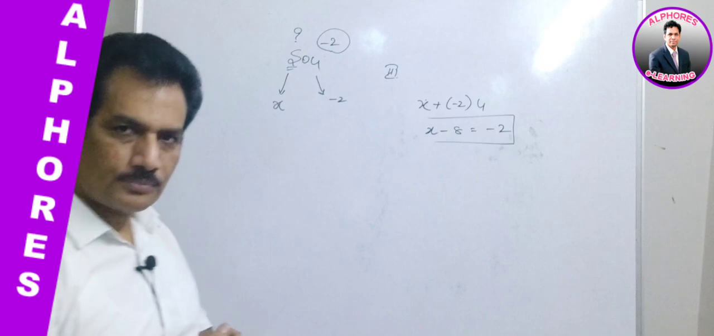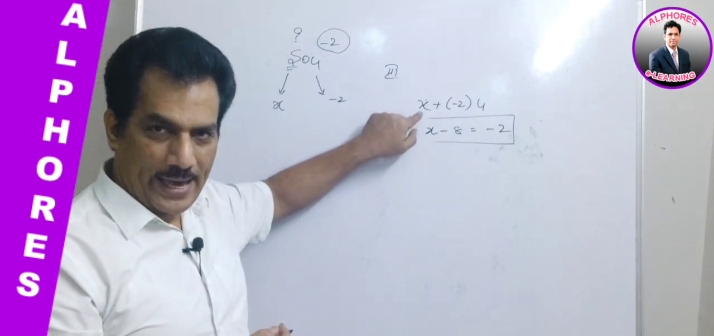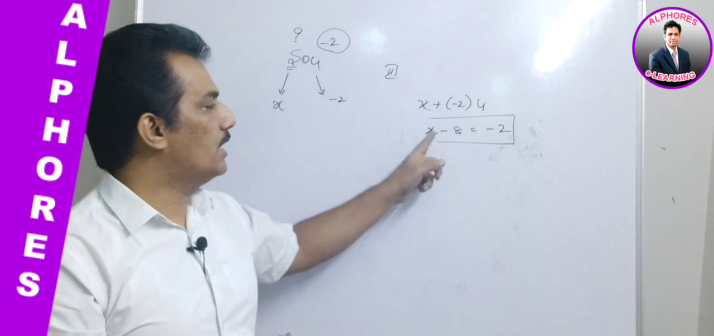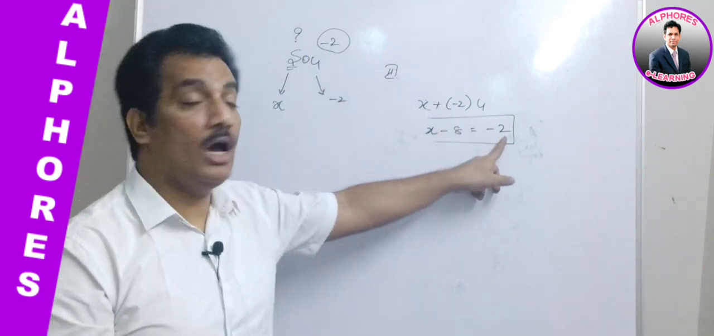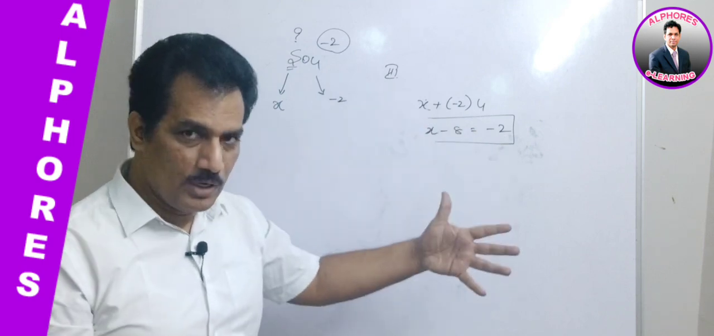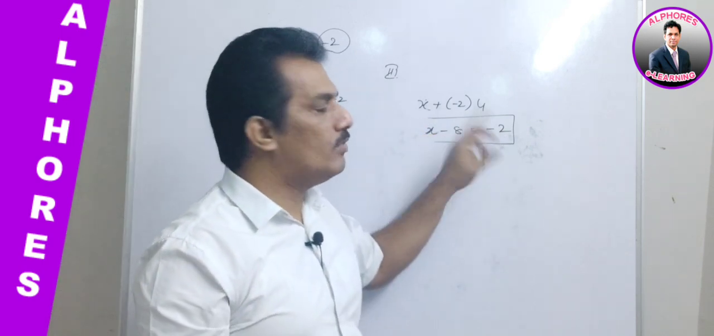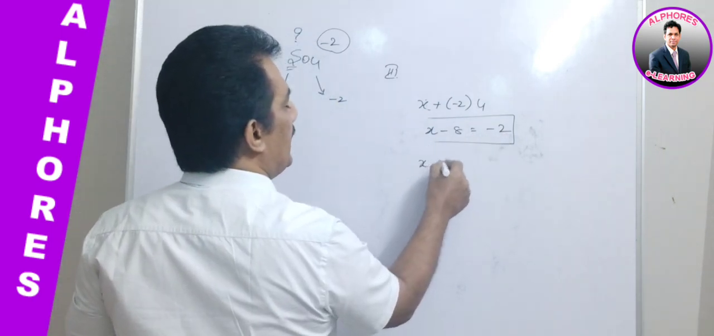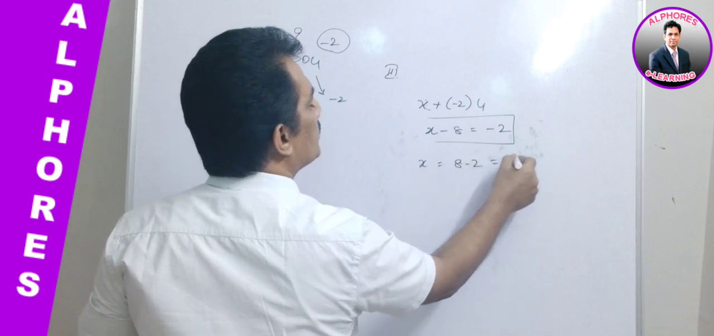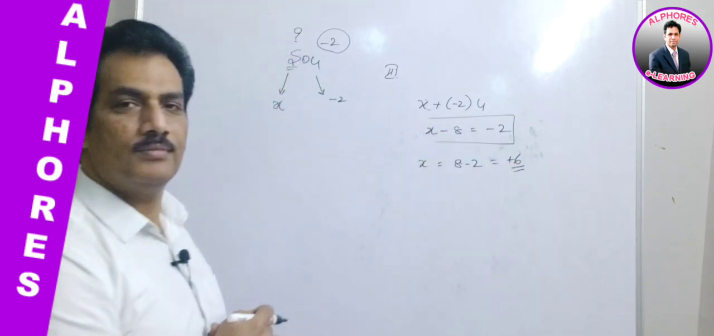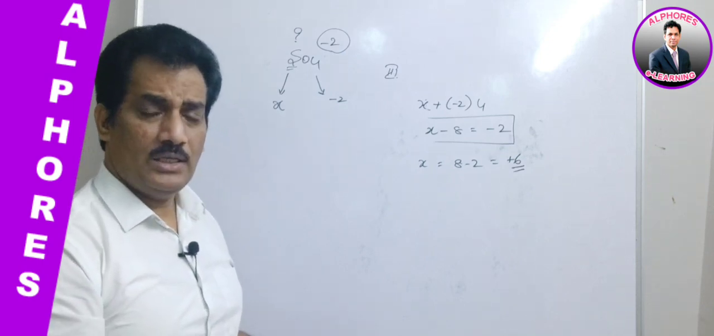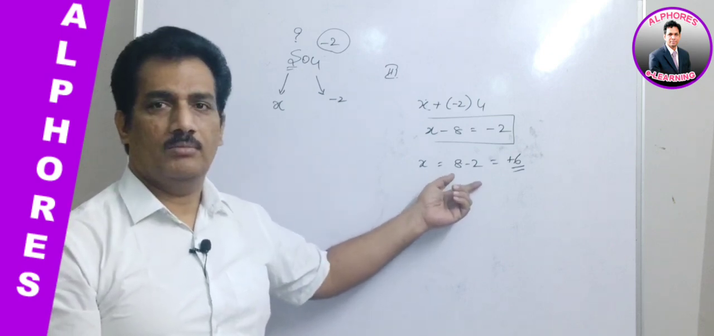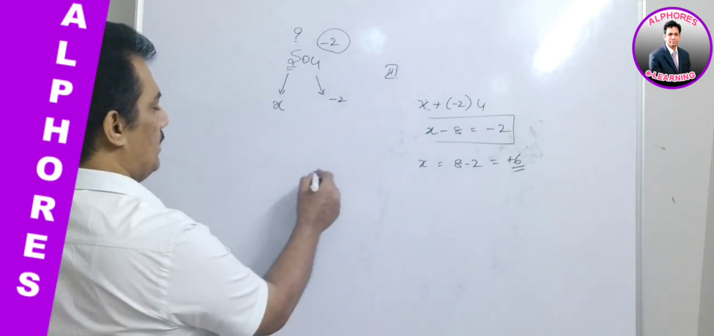It is assumed X plus -2 into 4 atoms present, and here X minus 8 is equal to its charge. That's why, as per rule number 3, we are making this sum equal to its charge. And now from this, we find X is equal to 8 minus 2, that is plus 6. What we assumed previously? Plus 6. It is known to me, but how I found it? In this manner.